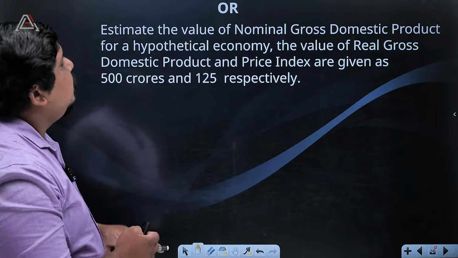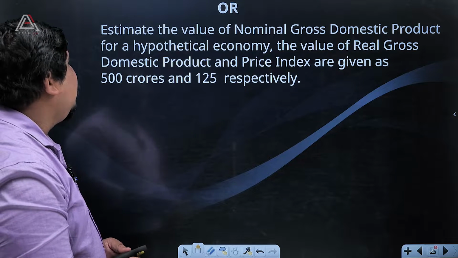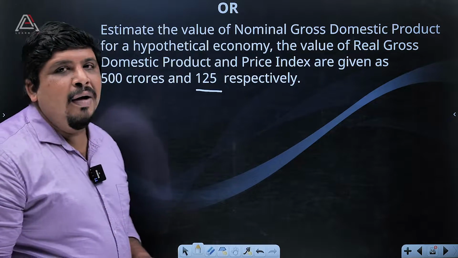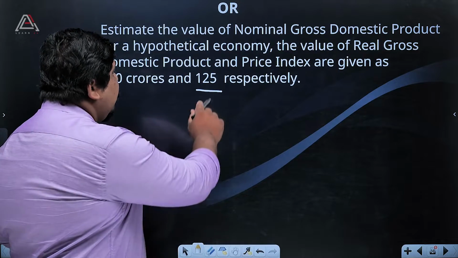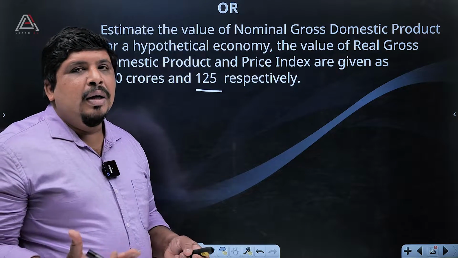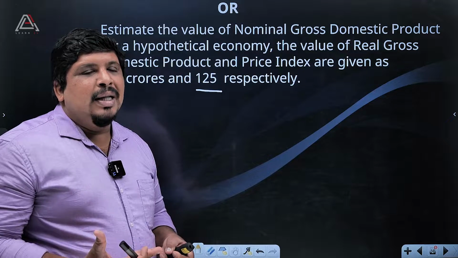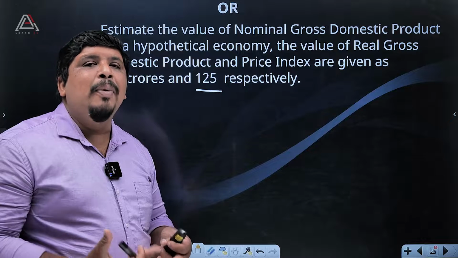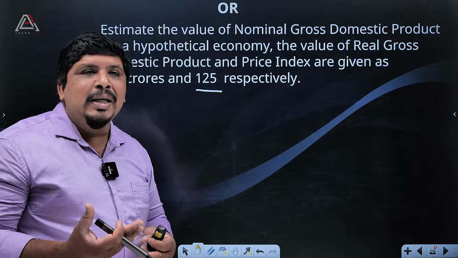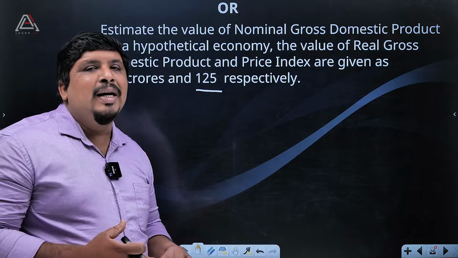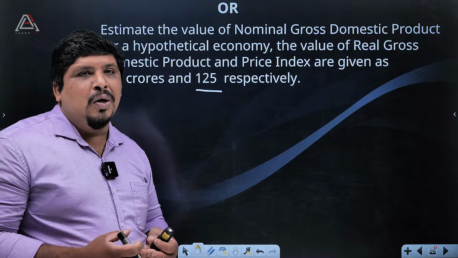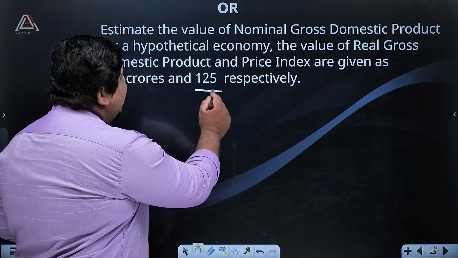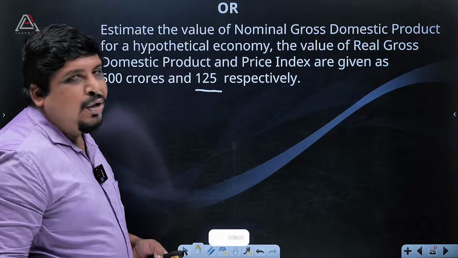We always take the index base as 100. Above 100 shows that our economy is growing, and below 100 shows that our economy is not growing. So the index is given as 125.